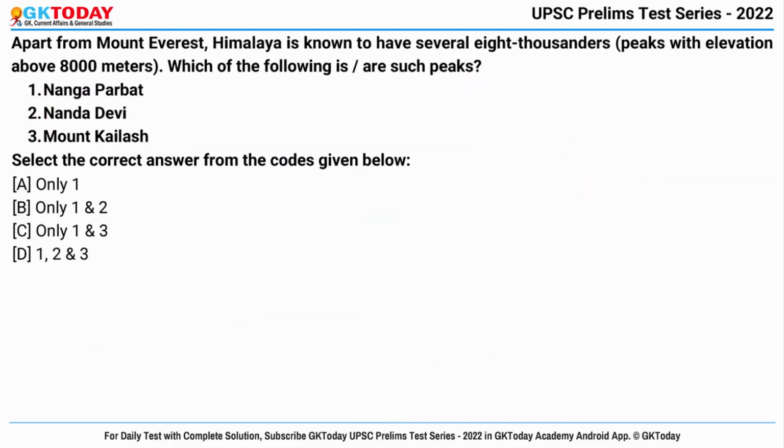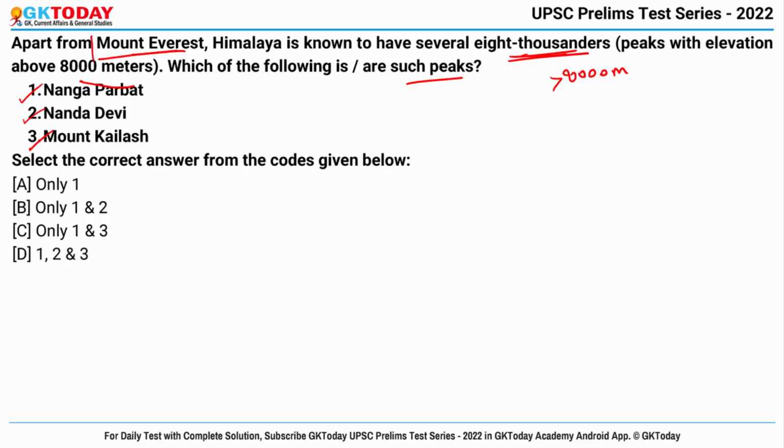Now next question. Apart from Mount Everest, Himalaya is known to have several 8,000ers, peaks with elevation above 8,000 meters. Which of the following are such peaks? So 8,000ers means those peaks which have a height or an elevation of 8,000 meters or more. Okay, so you have to identify which of the following peaks fall into this category. First is Nanga Parbat, second Nanda Devi and third Mount Kailash.